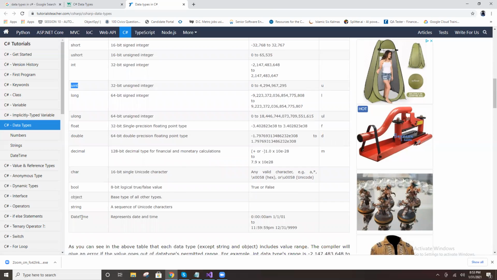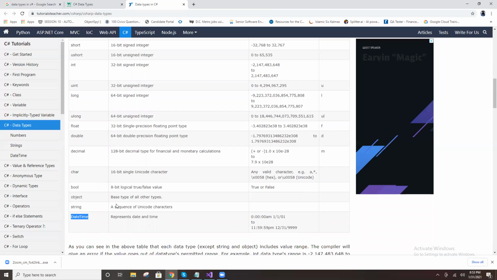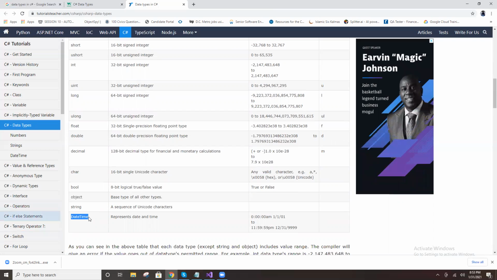So DateTime, that is different. This is the current date and time. No need to worry about this one, we'll discuss later. Remaining all are clear, right?